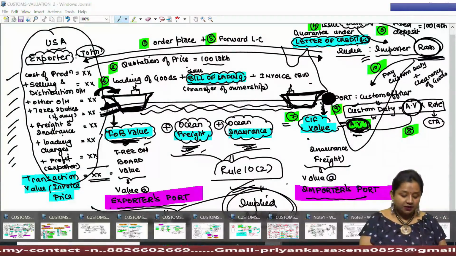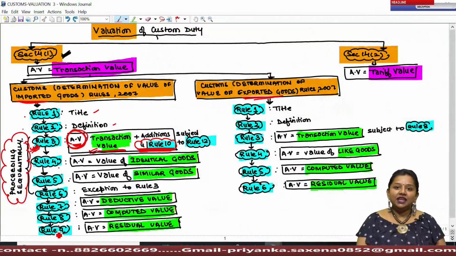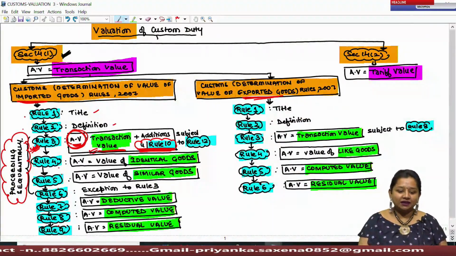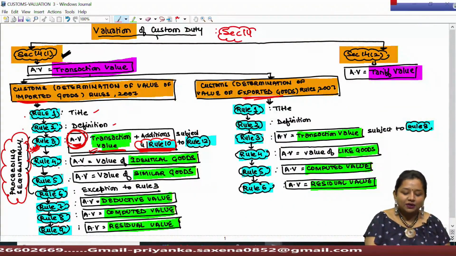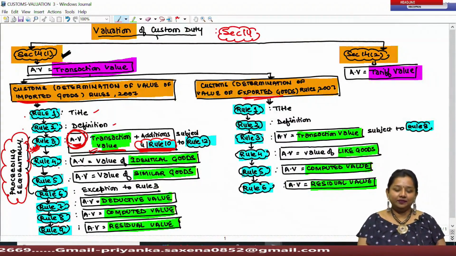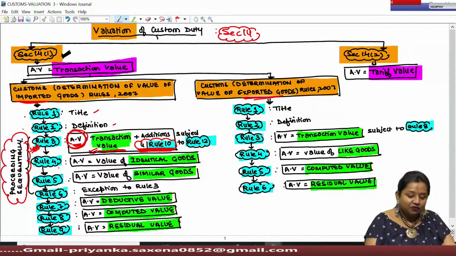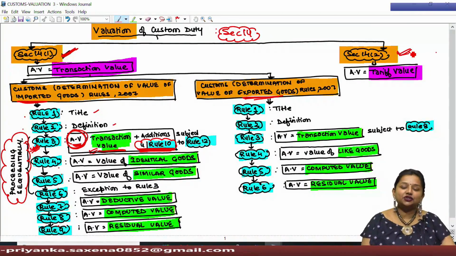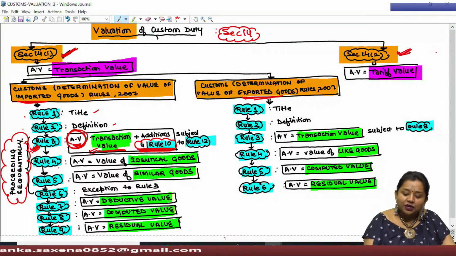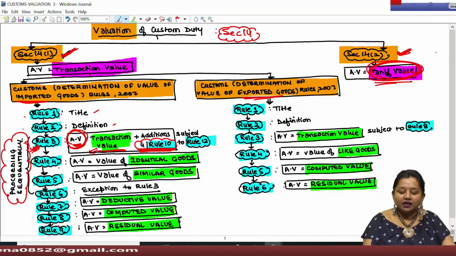For this purpose, Section 14 has been introduced under the Customs Act, wherein under Section 14 of the Customs Act, the valuation procedure has been defined. Section 14 has two parts, Section 14 subsection 1 and Section 14 subsection 2. Under 14 subsection 2, a tariff value has to be notified. This value is the value which is notified by the central government itself.